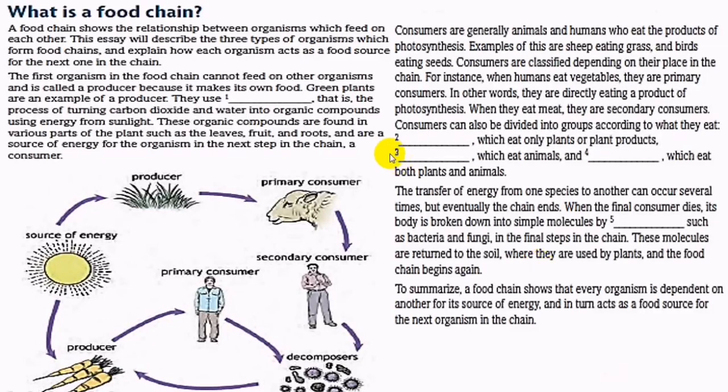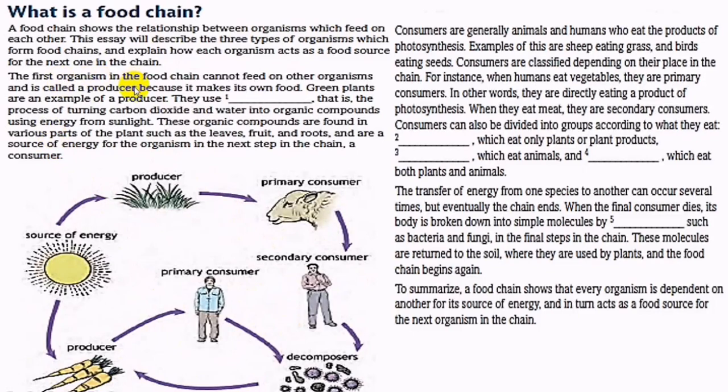The first paragraph is speaking about the relationship between the organisms: grass, plants, animals, humans, and decomposers. Okay, sunlight. Just 1, 2, 3 between the three types of organisms: plant, animal, and humans in this food chain.